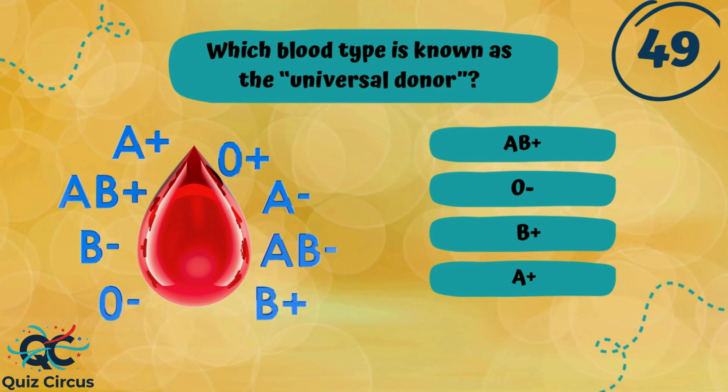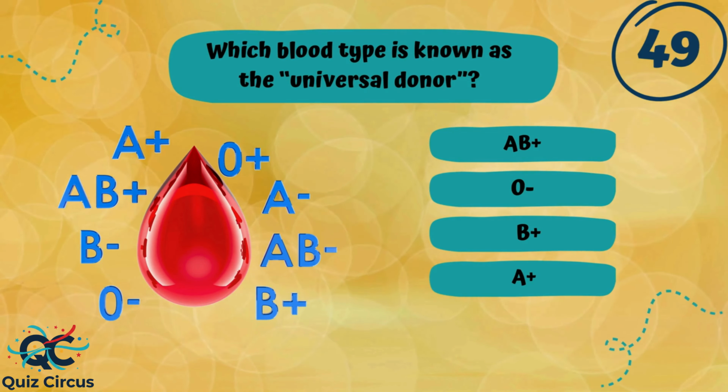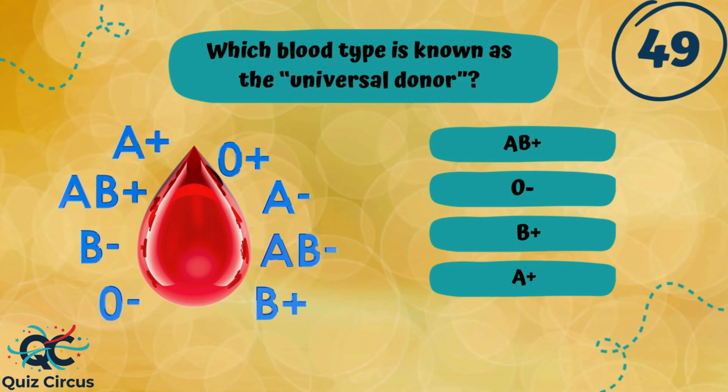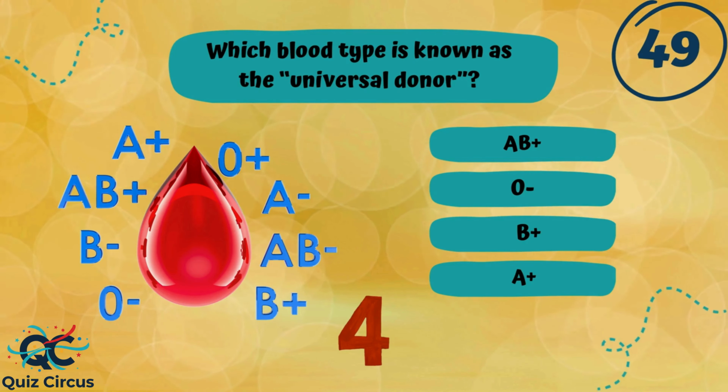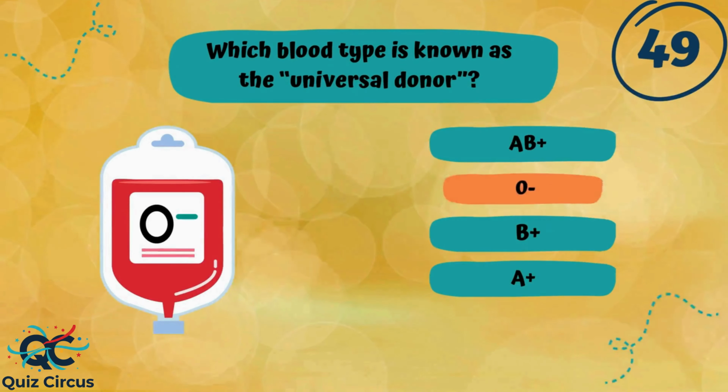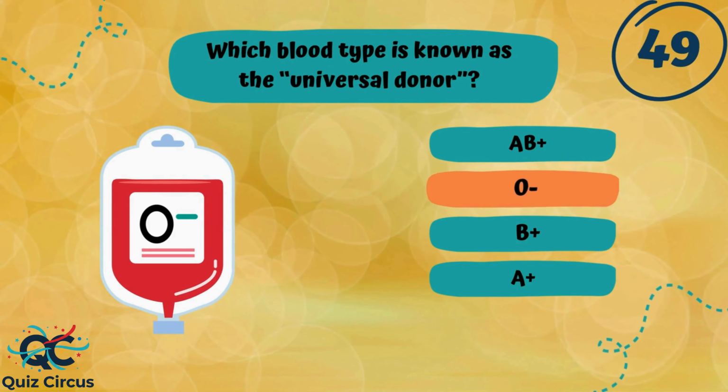Which blood type is known as the universal donor? AB positive, O negative, B positive, or A positive? If you chose O negative, excellent work!